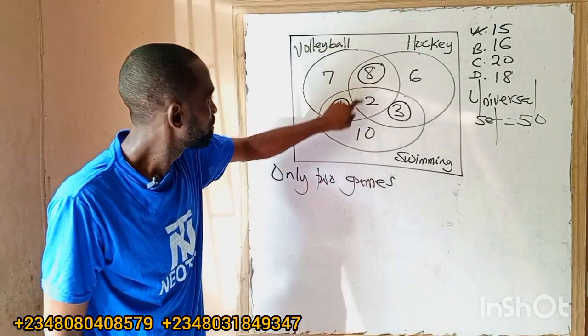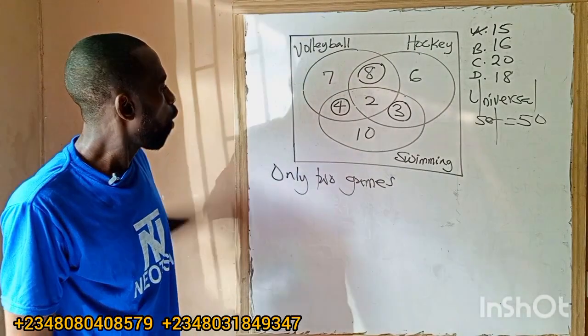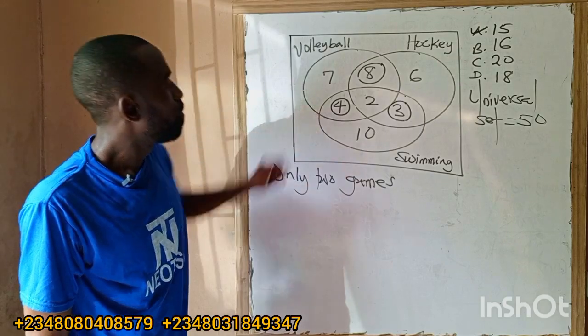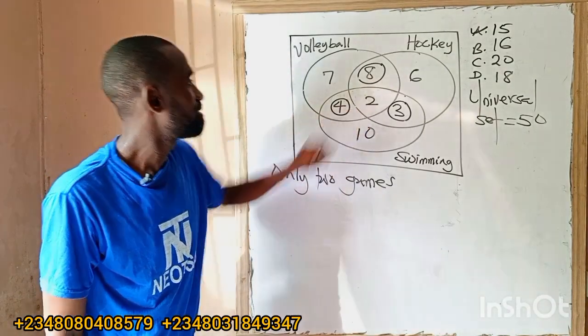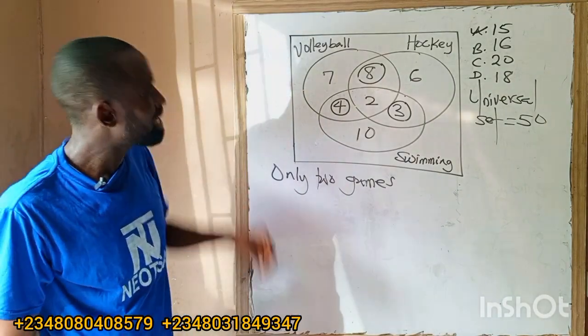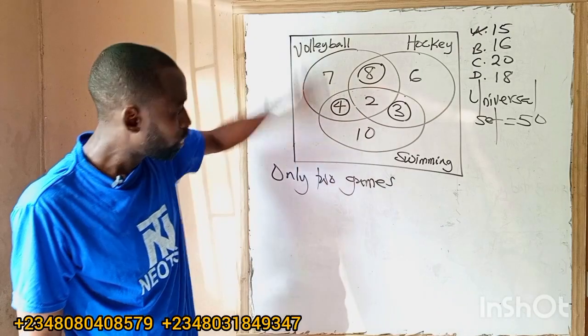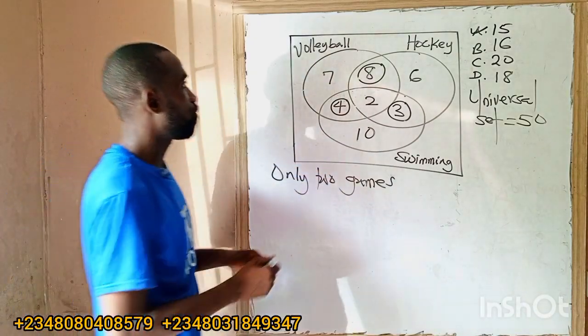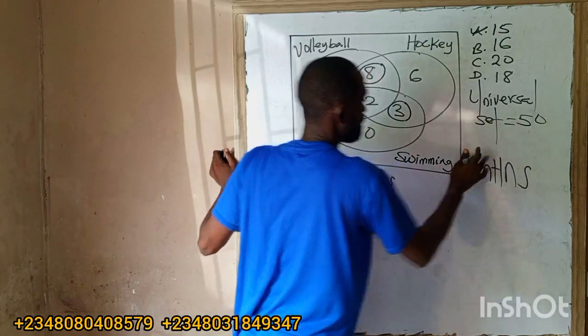Hockey and volleyball is 10, 8 plus 2. Volleyball and swimming only is 4. Volleyball and swimming is 4 plus 2, which is 6. Volleyball and hockey and swimming is 2.